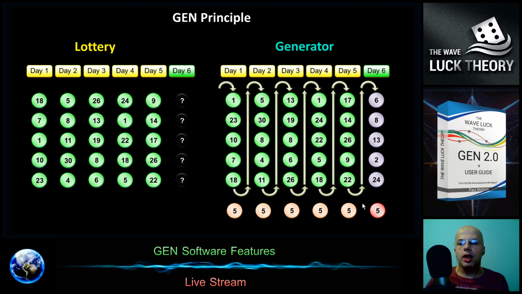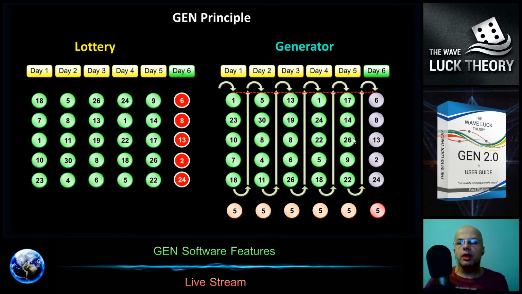So look at the average. We have the maximum average we can reach, where we have assumed 25 divided by 5 is 5. The curve is not a wave anymore, but now a straight line, and it means that all of these numbers, or at least 4 of them, shall be drawn in the real lottery the upcoming day, and you should win the highest prize or even the jackpot, and the probability and chance is very high.